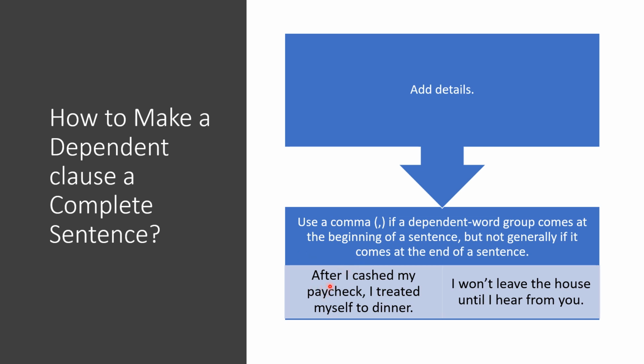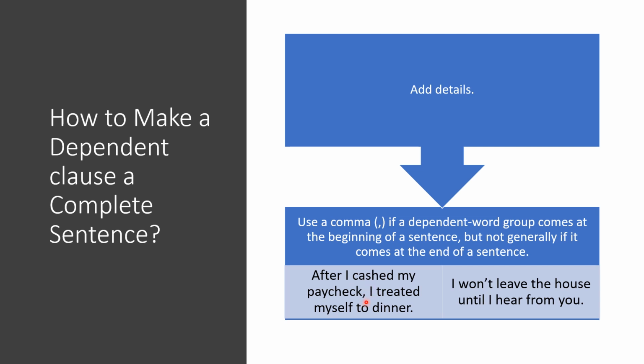This is the dependent or subordinate clause: after I cashed my paycheck. And since it comes before the main clause, I treated myself to dinner, a comma should be placed between the two clauses. If the dependent clause comes before the main clause, then you should place a comma to separate the two.